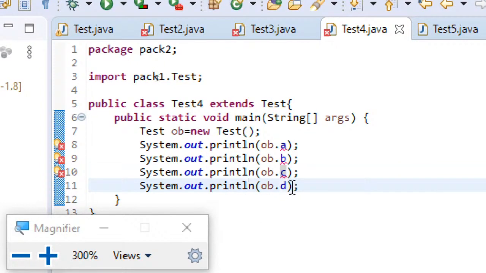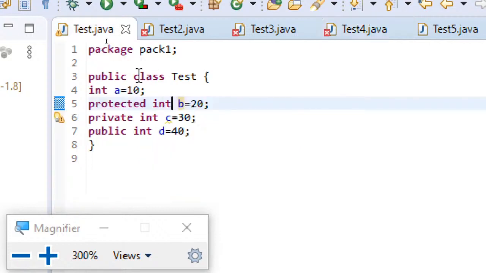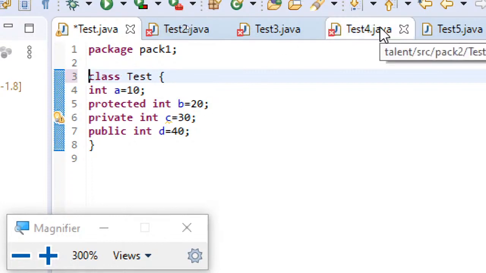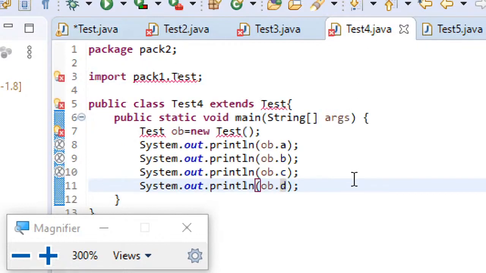And next, coming to D, which is a public variable, it will definitely have its scope outside the package. Now, just for your understanding, suppose I remove the access specifier public here. You can see that even in test4 it is now raising an error.